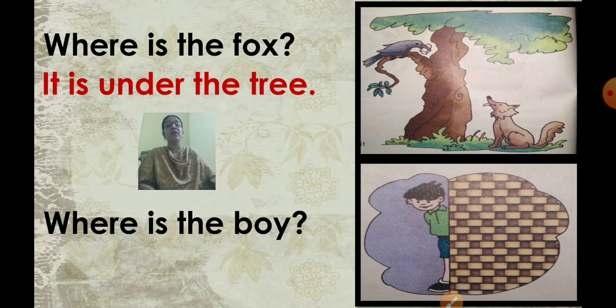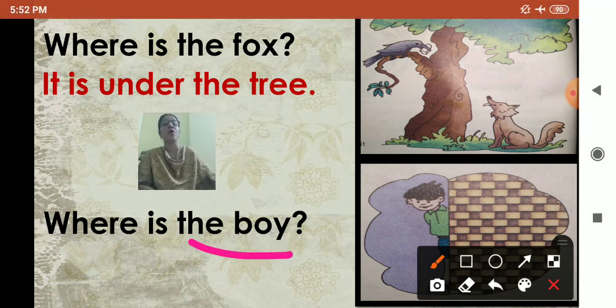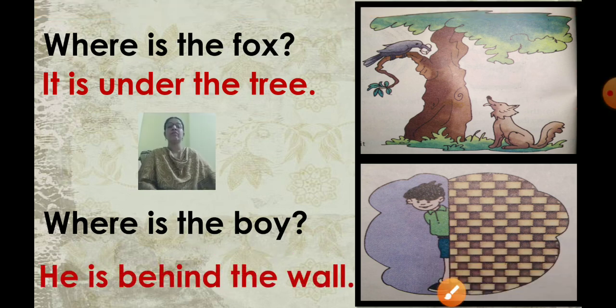Now here, who is there? The boy. So, in place of the boy, what are you going to use? Are you going to use it? No. Then what are you going to use? They? No. So, boy. For boys, we use he. What do we use for boys? He. So, in place of the boy, we will write he is behind the wall.